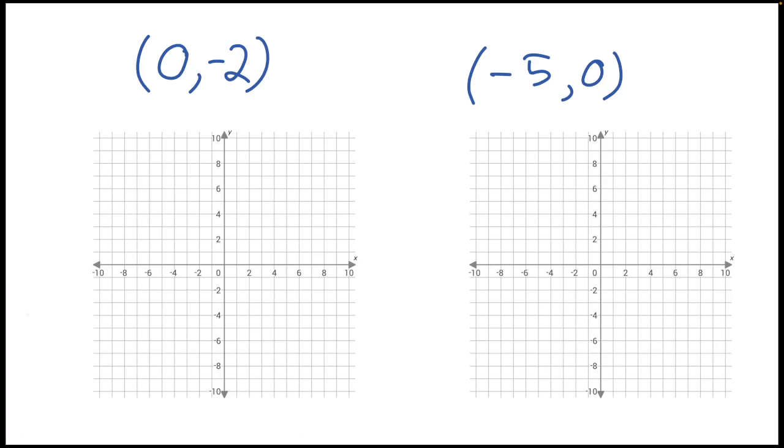Okay, now that you've had time to work these problems, let's check your answers. For the first one, 0, -2, 0 says don't go left or right, and then you just go down 2. So here is your dot, 0, -2. For the second one, -5, 0 means you go left 5, so here, and then 0, don't go up or down, you just stay where you are, so this is -5, 0.